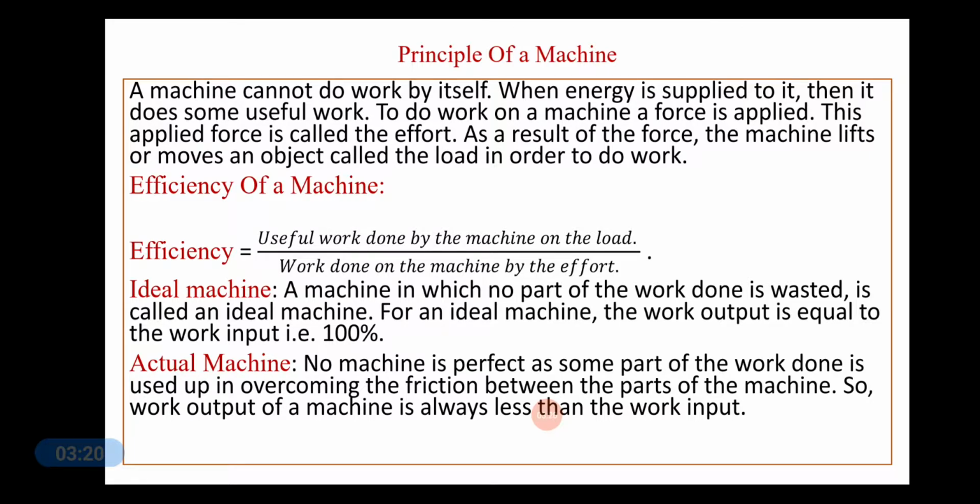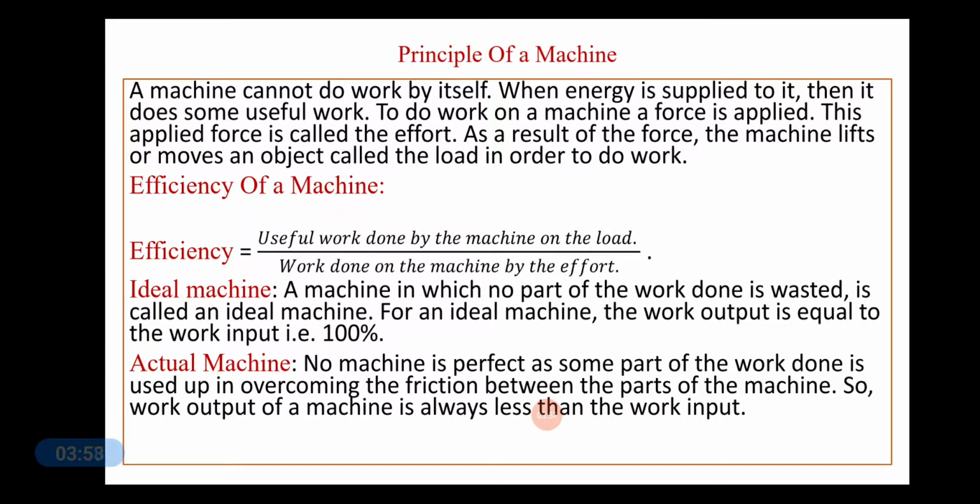Efficiency of a machine. The efficiency of a machine is the ratio of the useful work done by the machine to the work put into the machine by the effort. That is, efficiency is the useful work done by the machine on the load divided by the work done on the machine by the effort. Ideal machine. A machine in which no part of the work done is wasted is called an ideal machine. For an ideal machine, the work output is equal to the work input. That is, it has to be 100%.